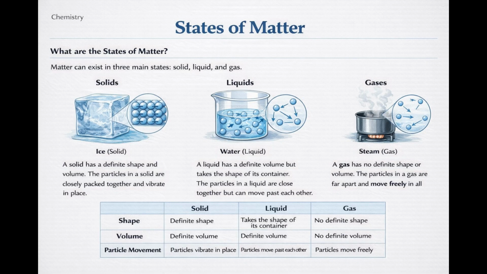The particles vibrate about fixed positions but cannot move freely. As a result, solids have a definite shape and volume. Examples include stones, metals, and ice.